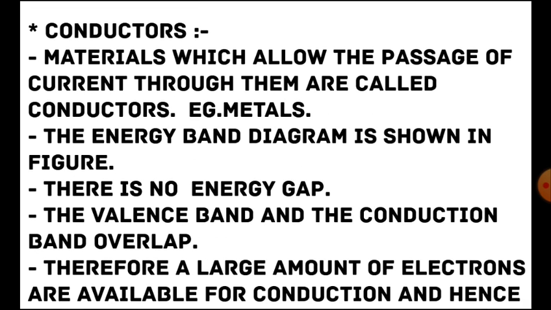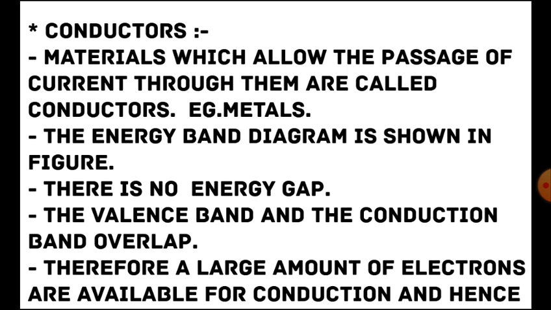The materials which allow the passage of current through them are called conductors. That is, they are good conductors of electricity. We know the examples are metals. All metals are good conductors of electricity. Now we are going to explain on the basis of energy band diagram. The energy band diagram is shown in the figure.